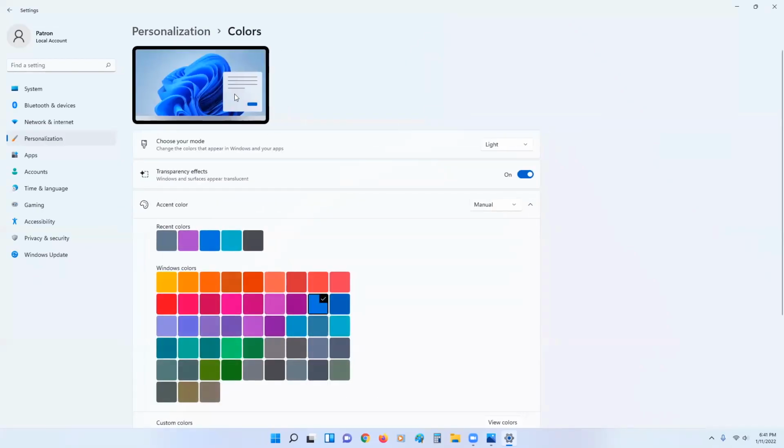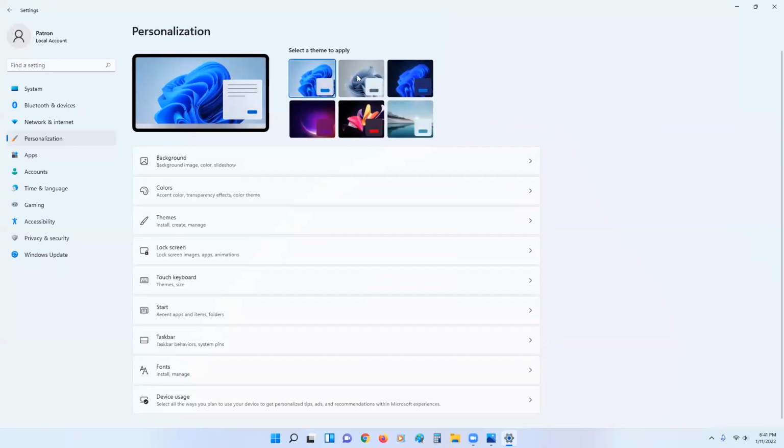There's also various themes. So if you prefer a dark theme, you can try one of those instead if that works better for you. So those are some differences between Windows 10 and Windows 11, but a lot of it's the same. So settings looks pretty similar as far as what the categories have.